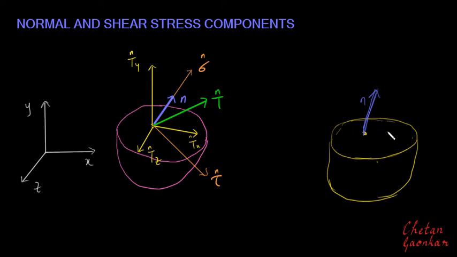Somehow, if we can find the resultant stress vector at this point on this plane, suppose that is t. Suppose the resultant stress vector is t on this plane whose outward normal is n. That's why I have written it as t cap n, because this plane is identified by its outward normal, which is n, and therefore I am showing the resultant stress vector accordingly. Now since this is a stress vector and not a state of stress at a point, right? It is a stress vector which is projected along this plane.